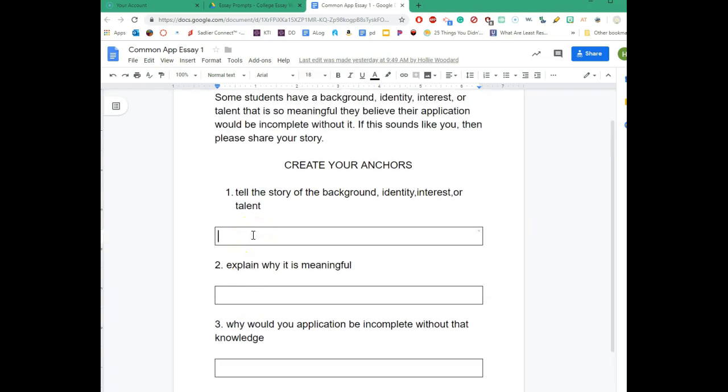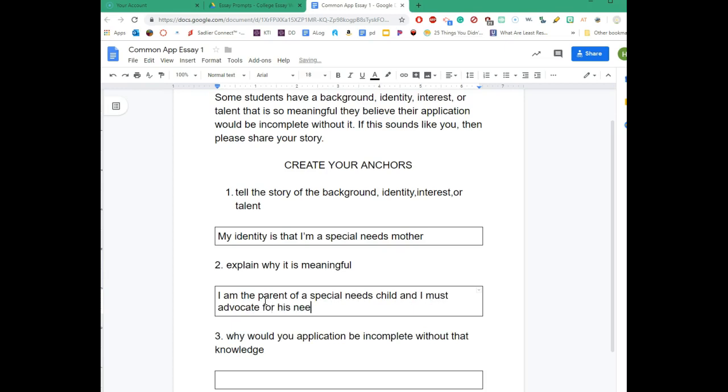So for me, for example, I might say my identity is I'm a special needs mother. To explain why it's meaningful: I am the parent of a special needs child, and I must advocate for his needs.